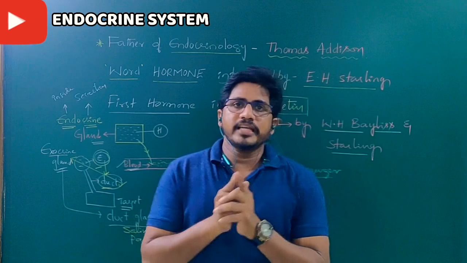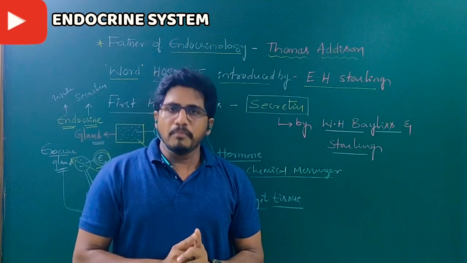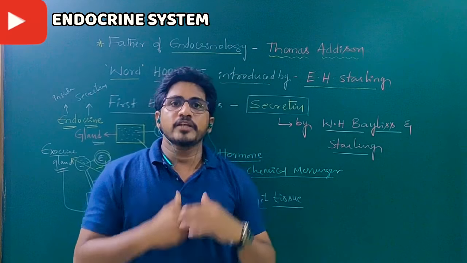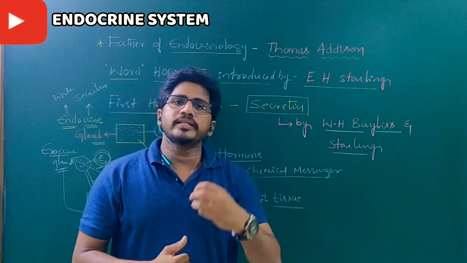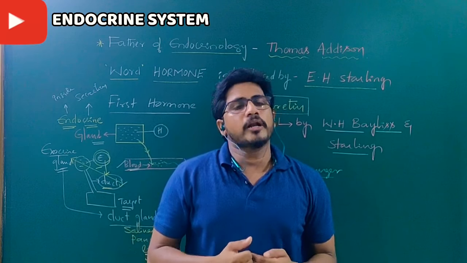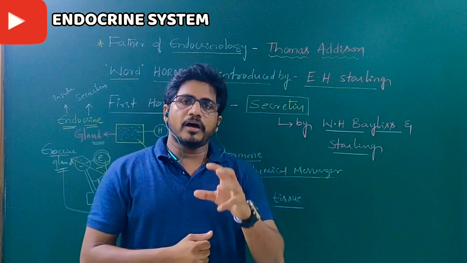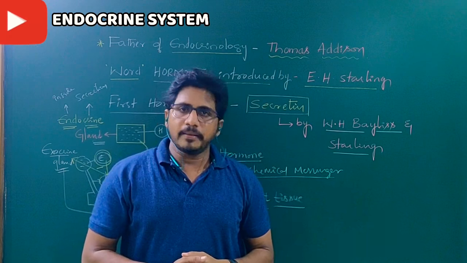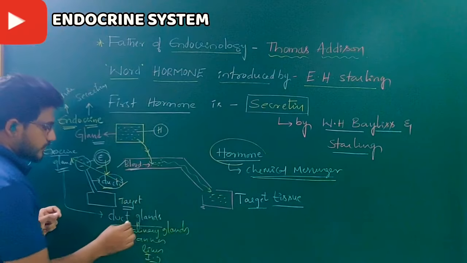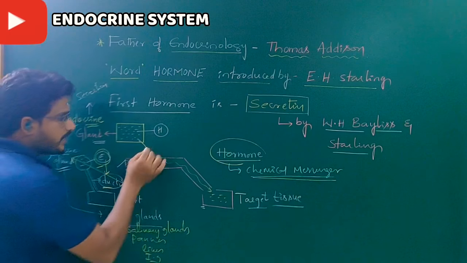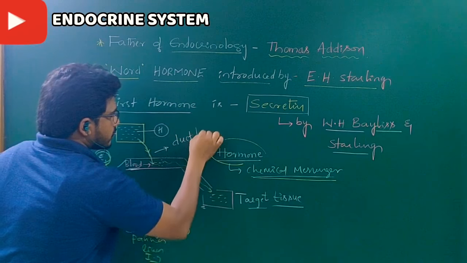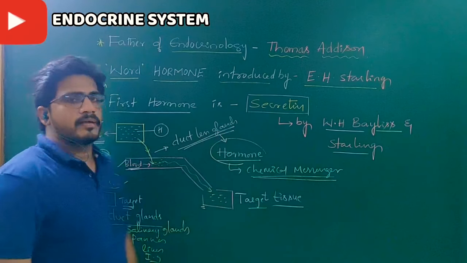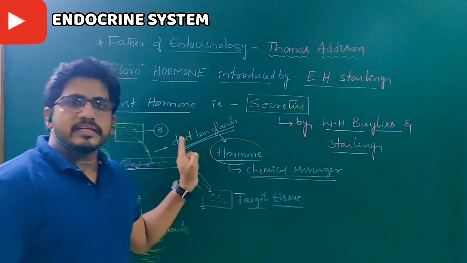That is the reason that even though enzymes are specific, hormones are more specific. To do their actions outside their locality is more specific. Enzymes do their actions only in local places, meaning where they are produced. But hormones are produced in one place, and their actions are in target tissues at different places of the body. So one should understand that duct glands secrete enzymes, ductless glands secrete hormones. So endocrine glands are also called ductless glands.